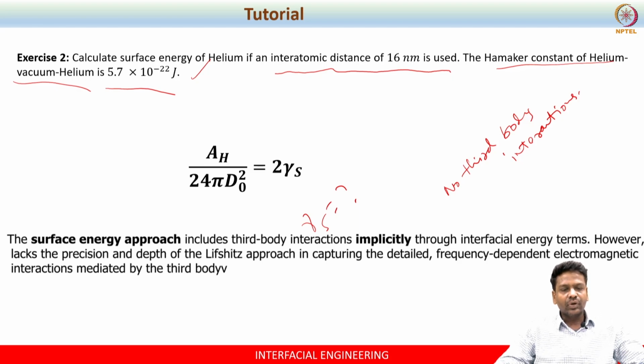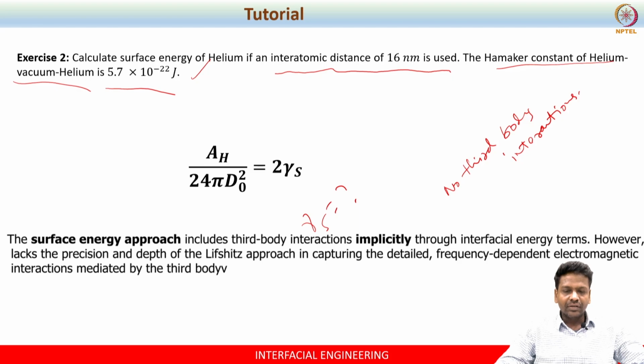Next, what we saw was the surface energy approach. Again, it doesn't include the third body interaction, but it is somewhat easier than the Lifshitz approach, because you don't need to determine any dielectric permittivity, refractive index and things like that. All you need to know is the surface energy of the material. If it is between two identical molecules, it is quite easy.